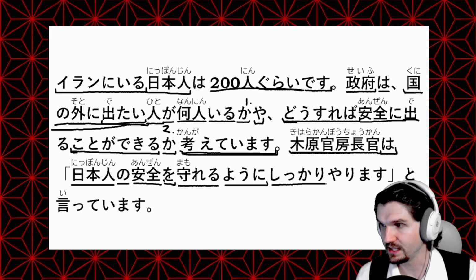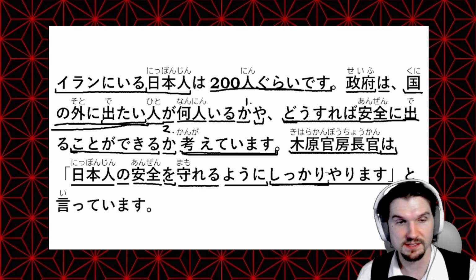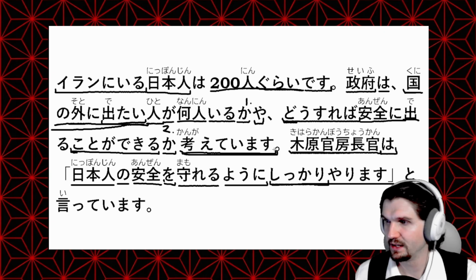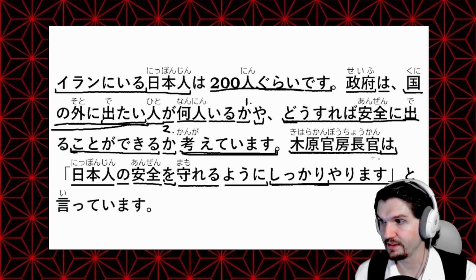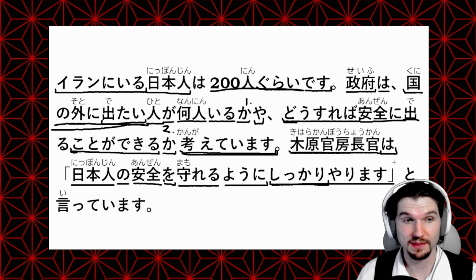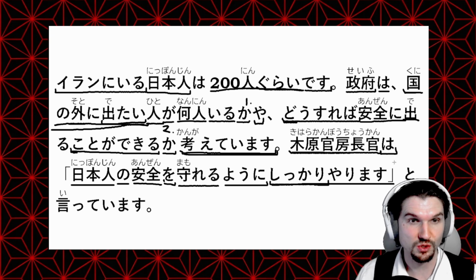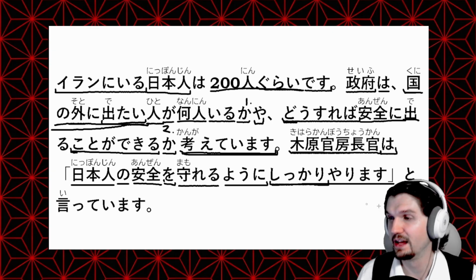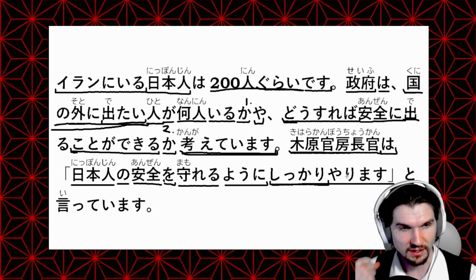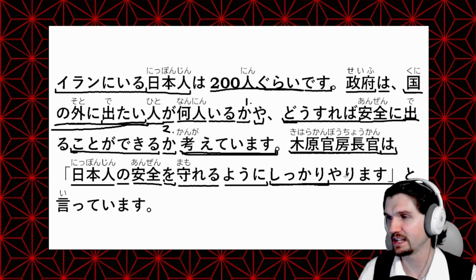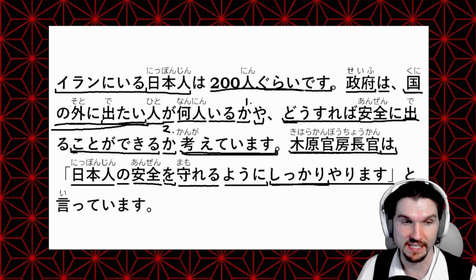And then しっかりやります. So we have しっかり, kind of like an adverb, and how something is done. しっかり is thoroughly, the way it should be done properly. And then やります. This is very similar to する, but it implies more effort. When you're doing something and putting lots of effort into it, you would use やる rather than する. If you just said しっかりします, it sounds a little weak, like, yeah, we'll do what we can, sure. But しっかりやります means you have a lot more, I guess, vigor or desire to get that done. And here, particularly with しっかり, we normally see やる rather than する.